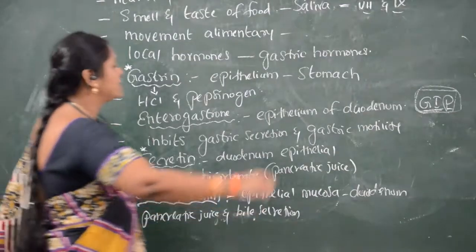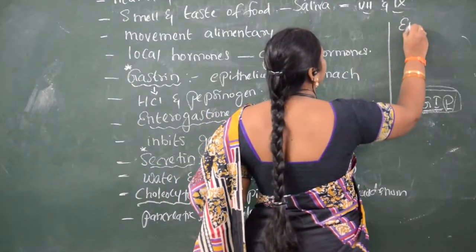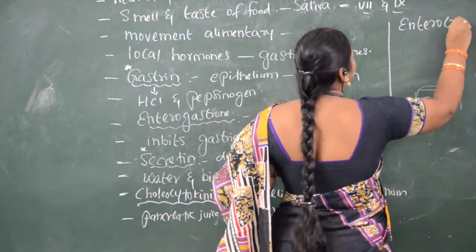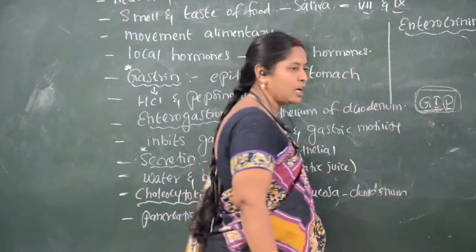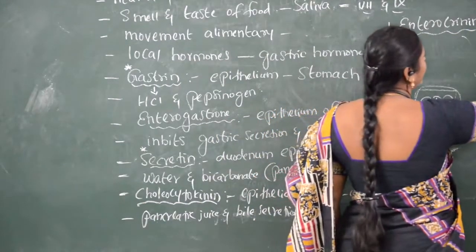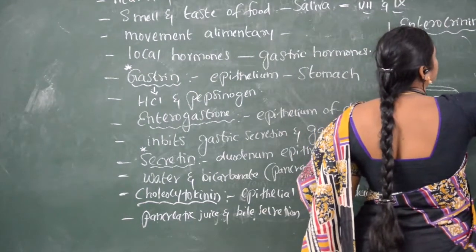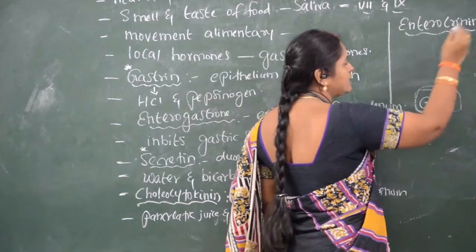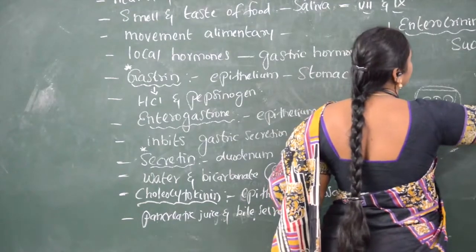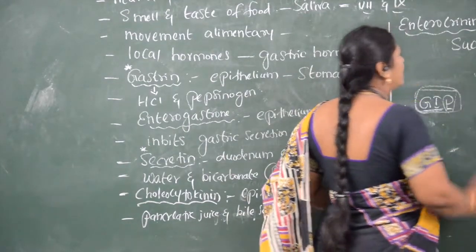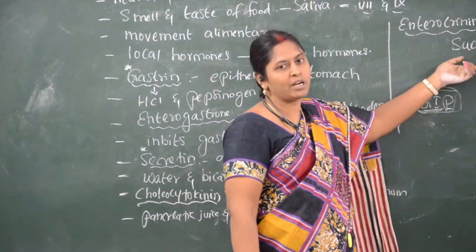Another gastric hormone is enterokinin. Enterokinin is another gastric hormone which is present in the duodenum. This helps for the secretion of succus entericus. Succus entericus is the intestinal enzyme, intestinal juice, which is secreted in the small intestine.